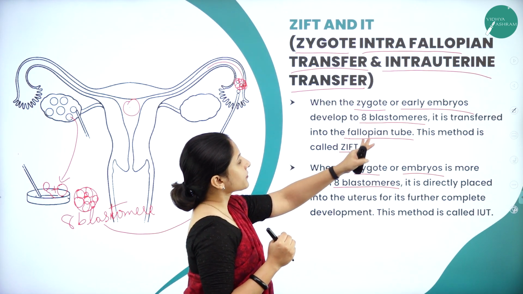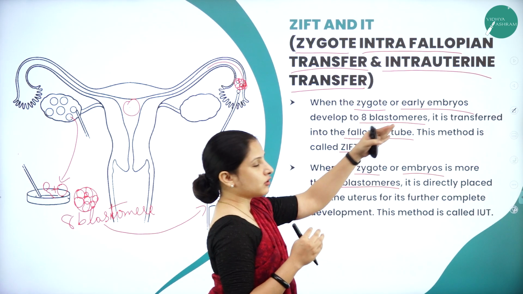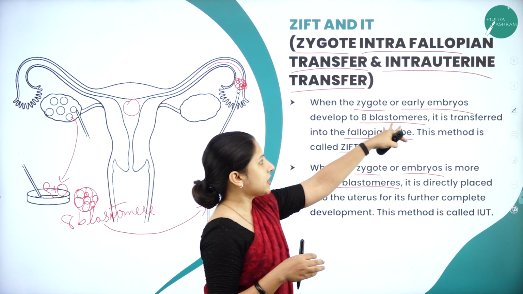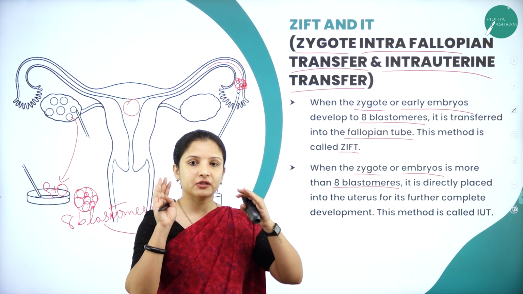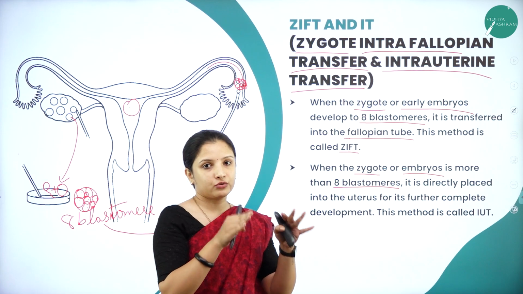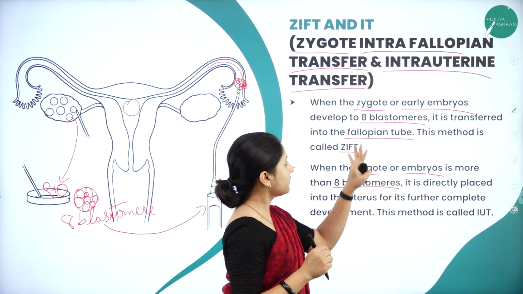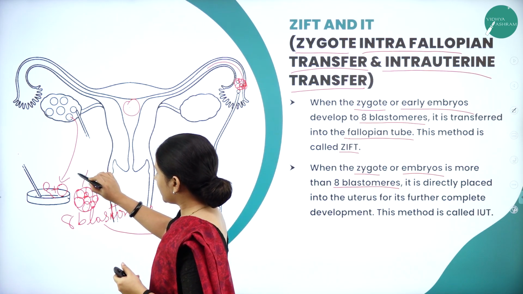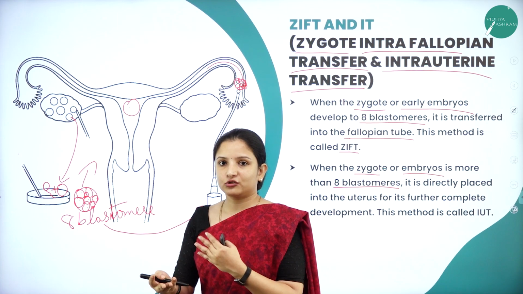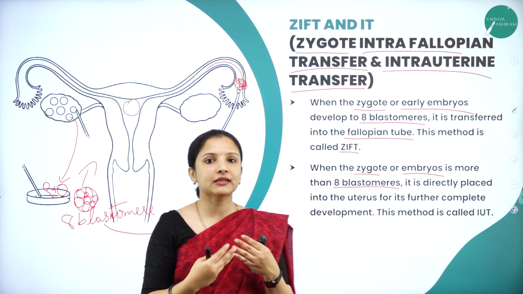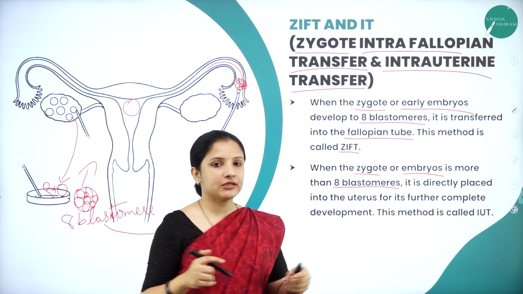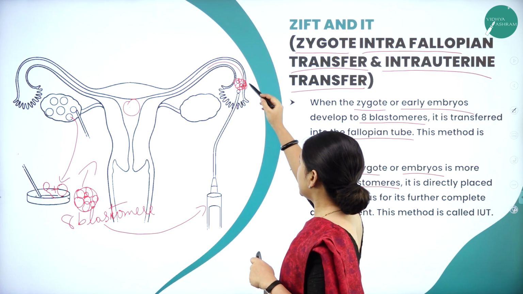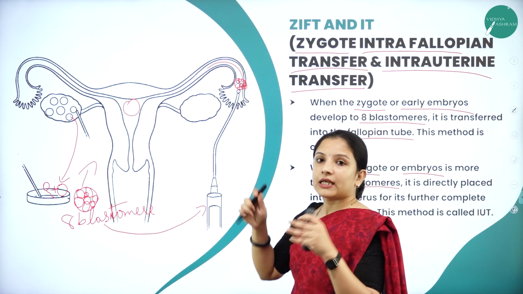In the case of ZIFT, once the zygote or the embryo, after the fusion or fertilization of the sperm with the ova, it will be introduced into the fallopian tube. From the fallopian tube, it will travel to the uterus and settle there. But in the case of intrauterine transfer, the zygote should become maybe 16 blastomere stage or more than that. Once it becomes more than the 8 blastomere stage, it will be inserted into the uterus. So in ZIFT, the 8 blastomere stage embryo was inserted into the fallopian tube.